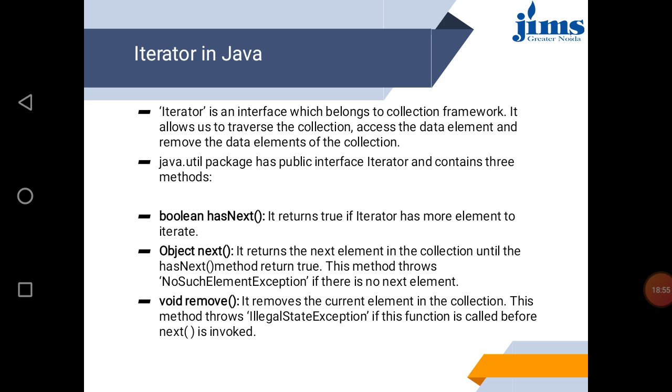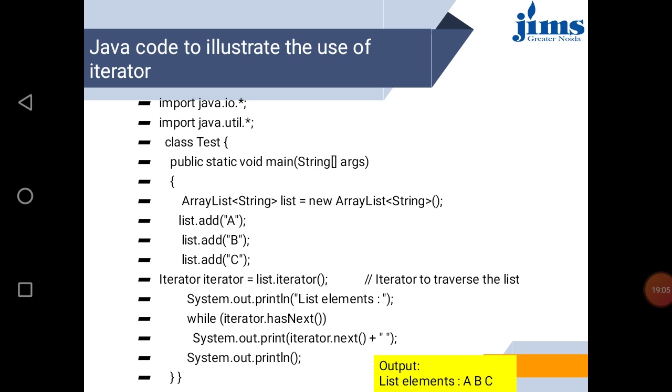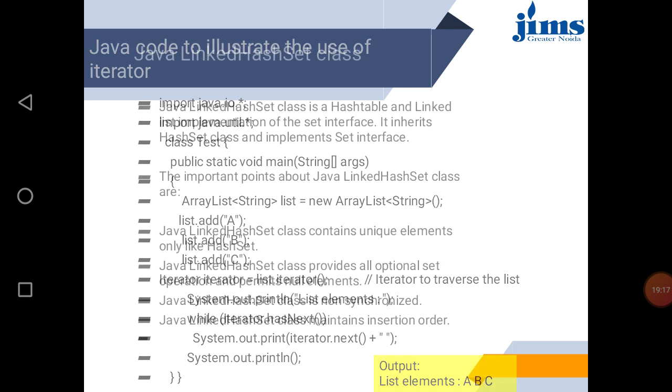And we can call the remove method to remove data from the list. In earlier examples, and in this example also, there is a list, and using an iterator you can show data.